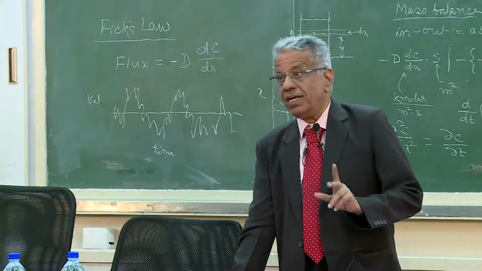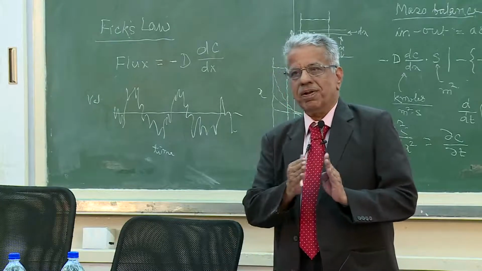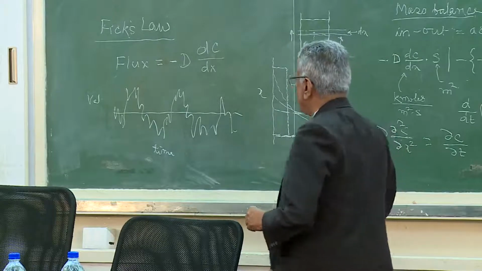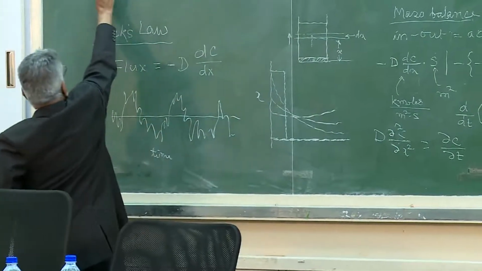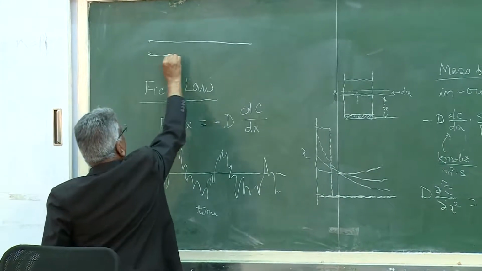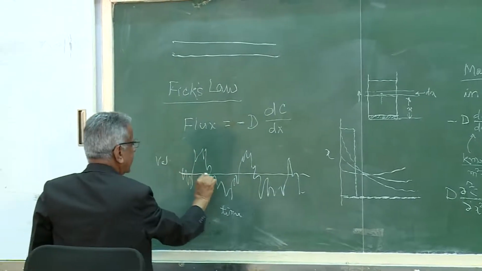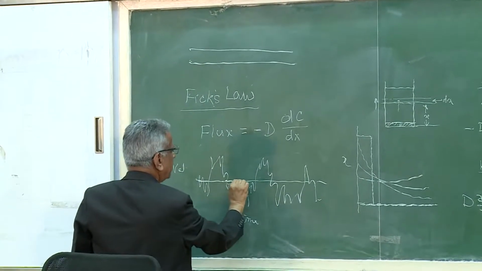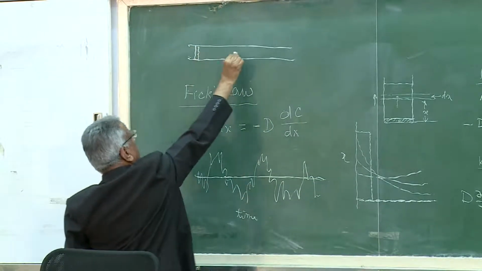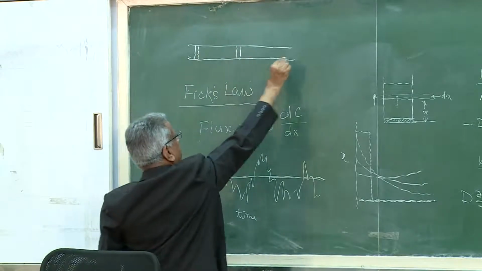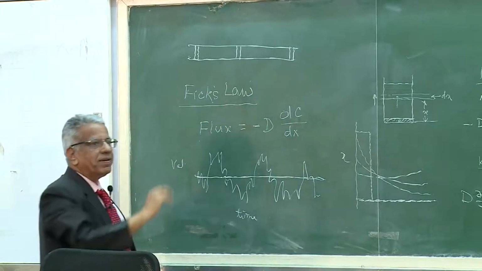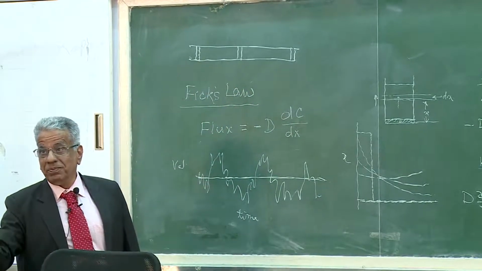So, in such a pipeline which is, say, transparent, if you inject color and if there is no dispersion at all and flow is plug flow, the color plug that you incorporate, for example, if there is absolutely no dispersion and the velocity is like this and there are no fluctuations, then that plug moves after some time here, and after the residence time it comes out. So, this movement of color is by convection, by mean motion.